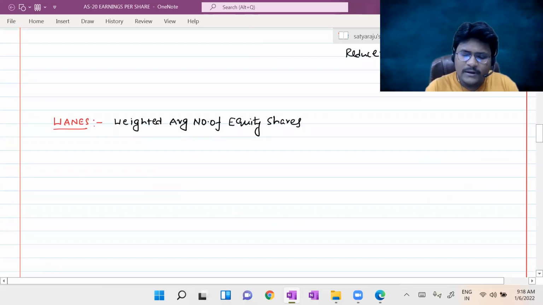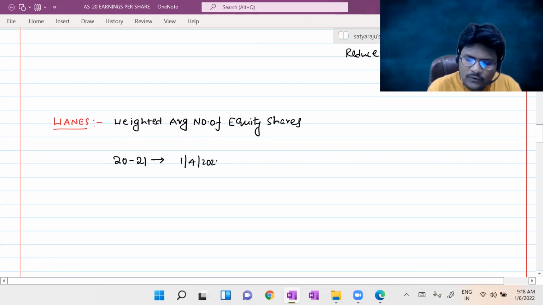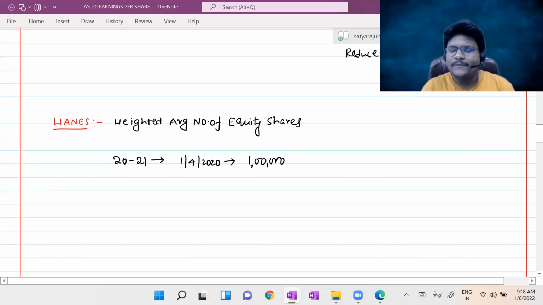Let us assume the current financial year is 2020-21. As on 1/4/2020, the number of equity shares is 1 lakh.